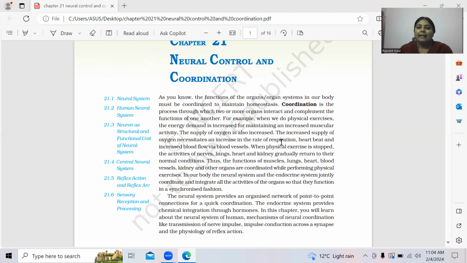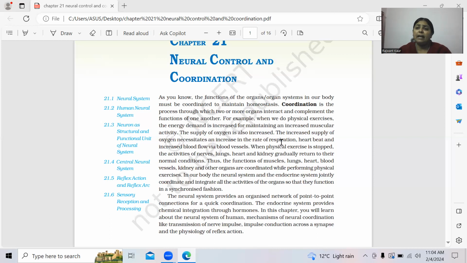So what you have studied here is that the neural system plays a significant role. What is the basic difference between the neural system and the endocrine system, which we have studied earlier? Neural system is concerned with neurons or nerve fibers, and in the endocrine system, hormones play a significant role. These hormones are called chemical messengers. They are certain chemicals produced in trace amounts, they reach their target organs and convey certain messages, and the target organs perform accordingly.